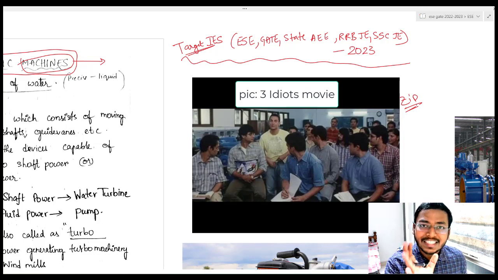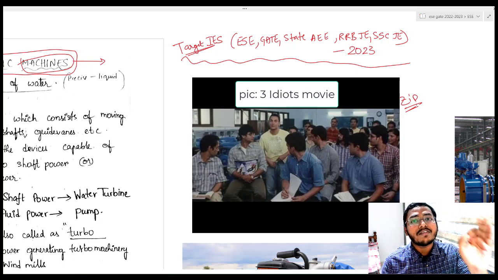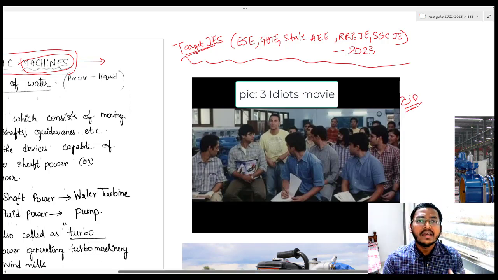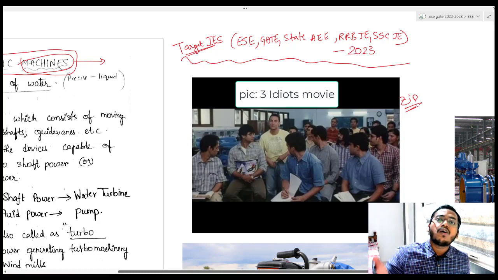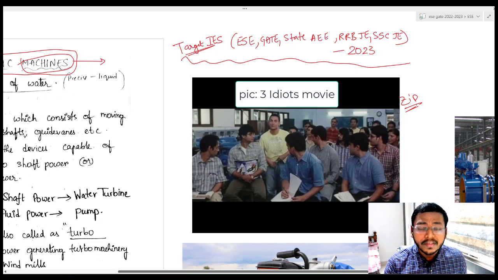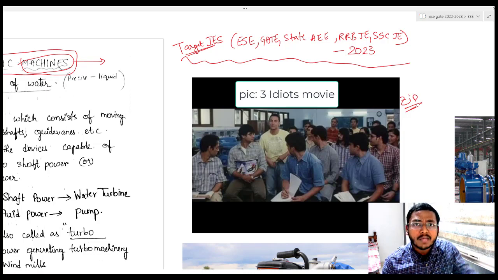So what is a machine? Let us try to understand. A machine is a device which has a moving part. If any device has a moving part, we generally call it a machine, in simple language. So obviously when you are talking about a zip, it can move up and down, right? So that is also a machine in simple language.